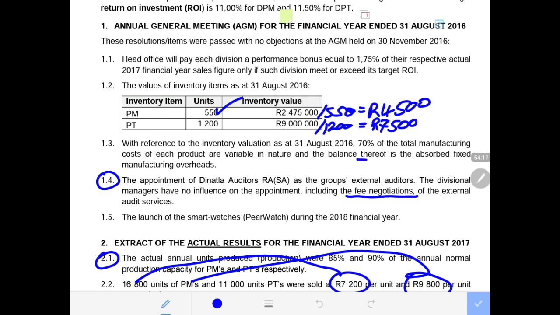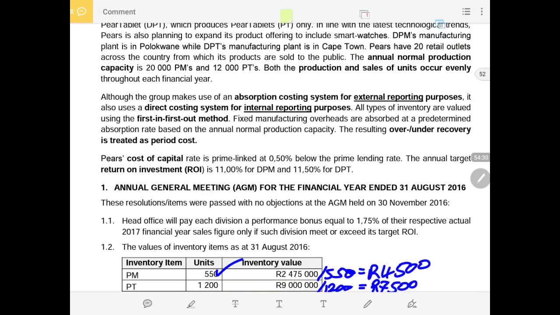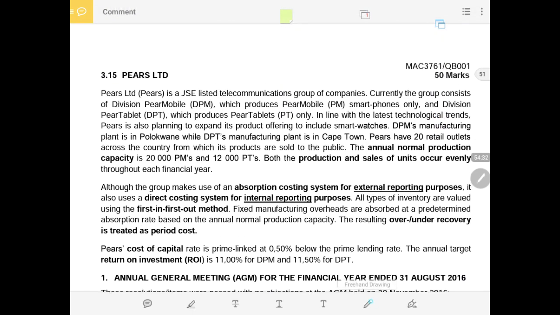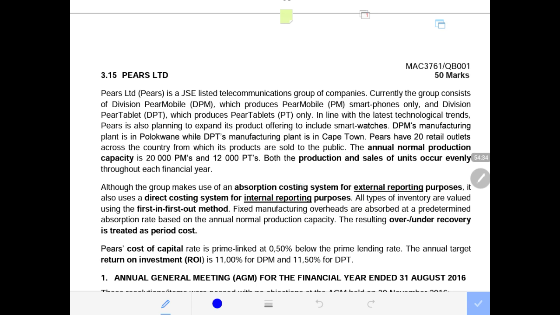Therefore, the absorption rate, there's a part that made this very clear. It's not this one, 70% total manufacturing overhead costs are valued nature. Okay, it was in the beginning. There's a part that, okay, this one, the resulting over or under, not this one.